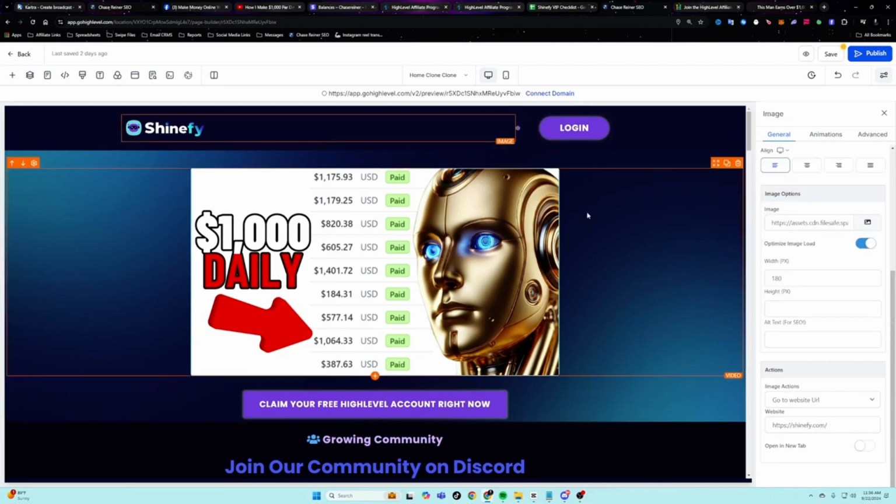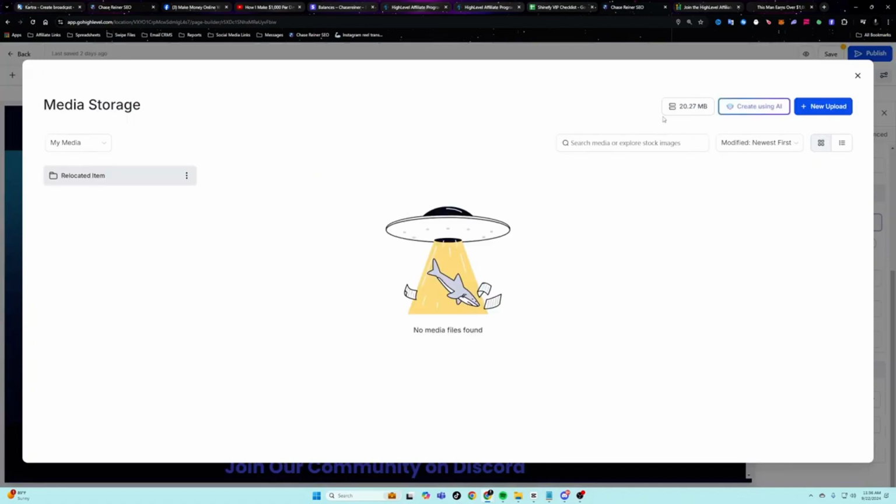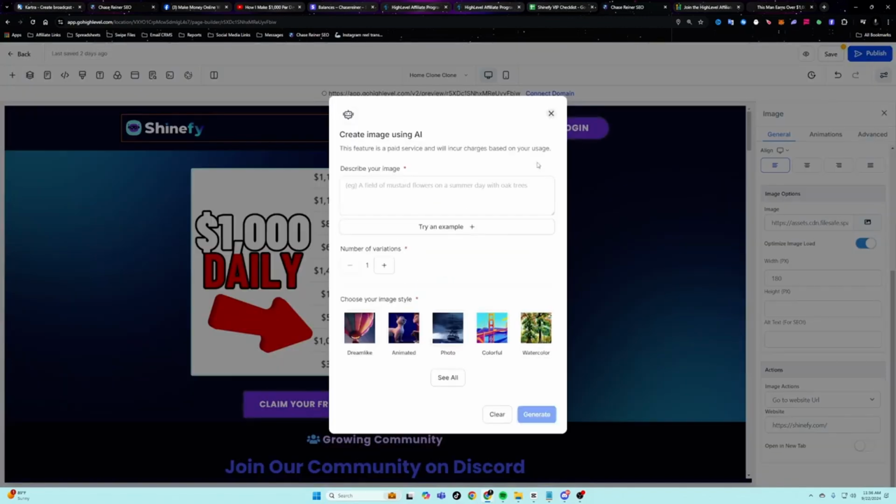And then you can change this out with your own logo. And if you don't have a logo, you can actually use AI inside of this app to generate a logo. So I can say, generate me a logo for an AI company. And you can see this is pretty simple, right?